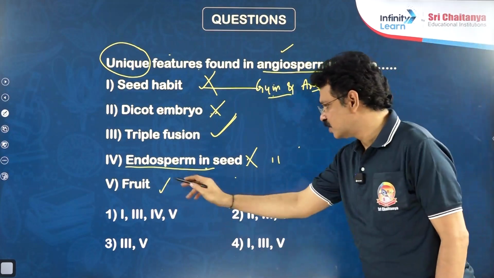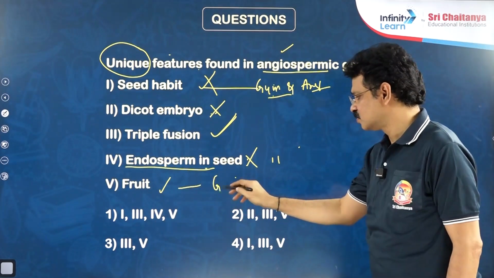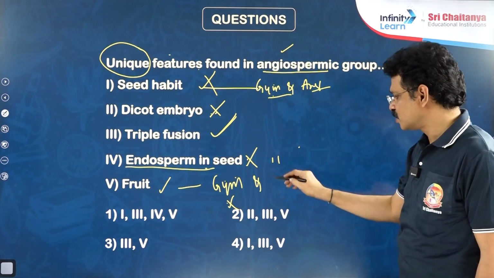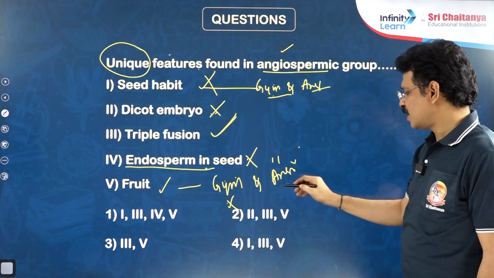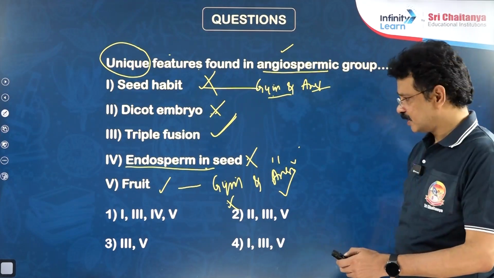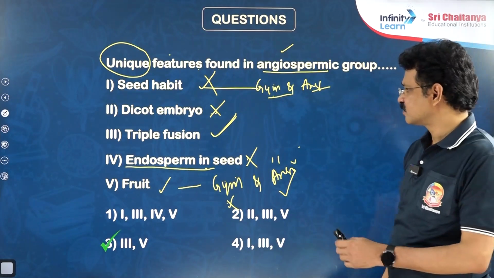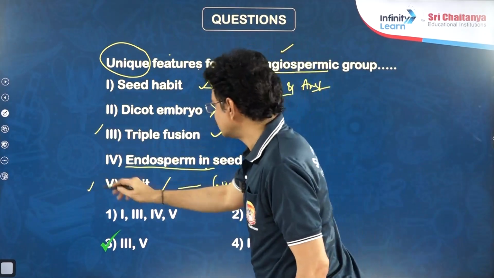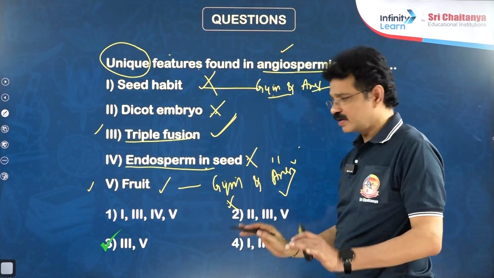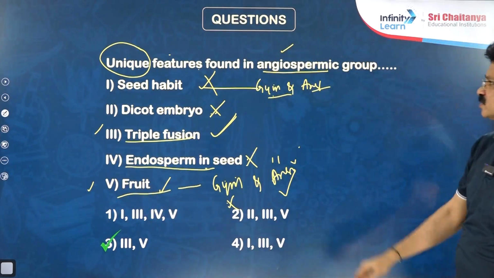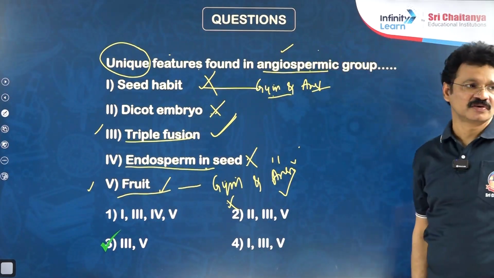Fruit formation is found in angiosperms only, not in gymnosperms. How can you say fruit formation is not possible in gymnosperms? Because of the lack of ovary. Ovary is absent in gymnosperms. That's why the right answer for this question is 3 and 5. Triple fusion or double fertilization and fruit formation are the unique features of angiosperms.